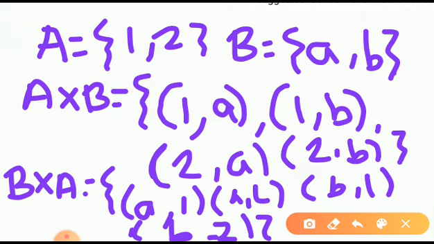Is that clear? Now see here, the number of elements in A was 2, and the number of elements in B was 2. Now the number of elements in A cross B: here it is 1, 2, 3 and 4. So the number of elements in A cross B is 4. Again, the number of elements in B cross A is also 4.